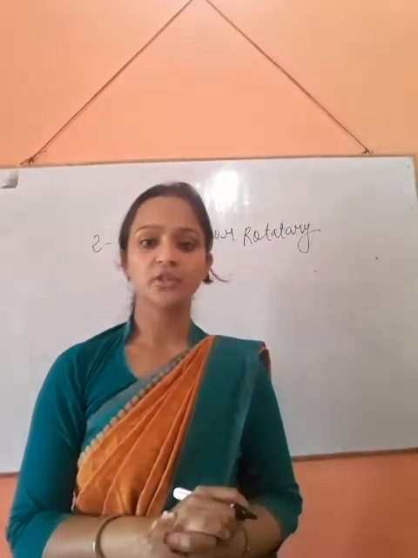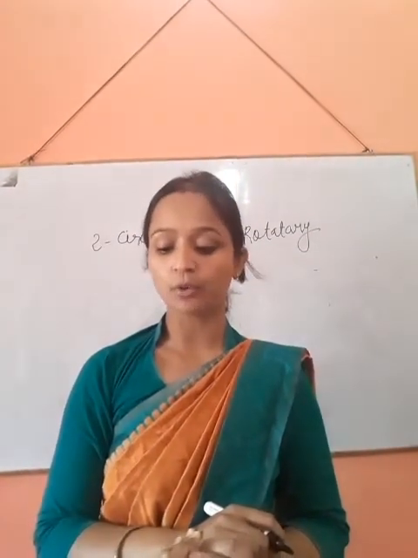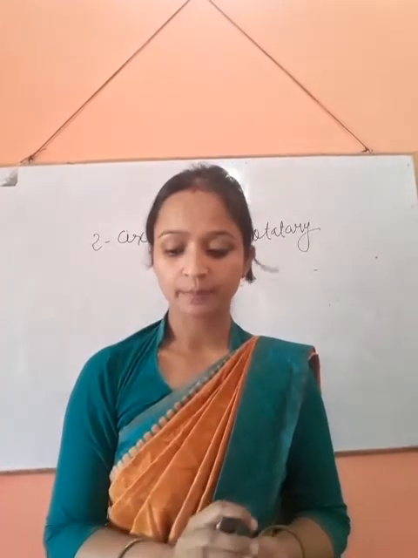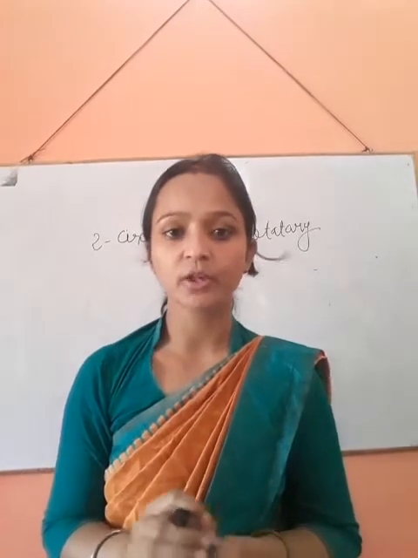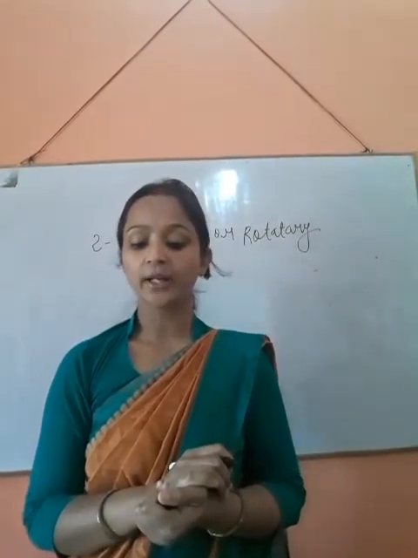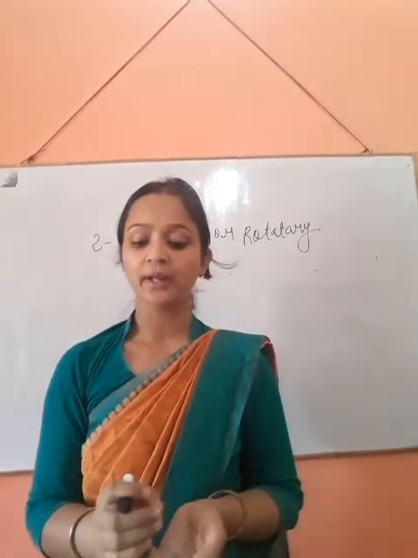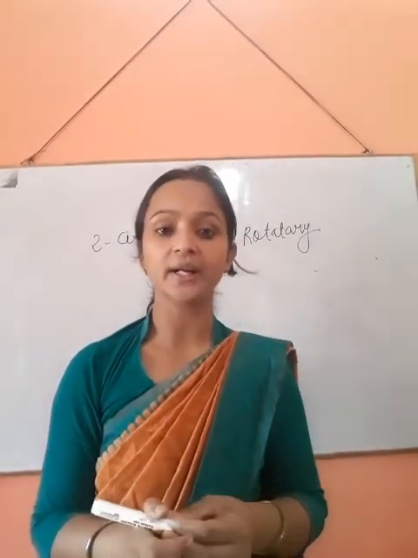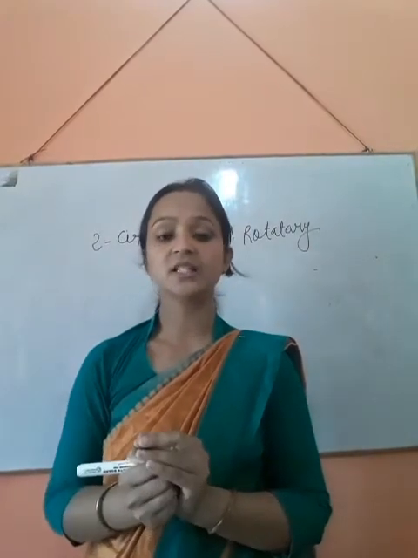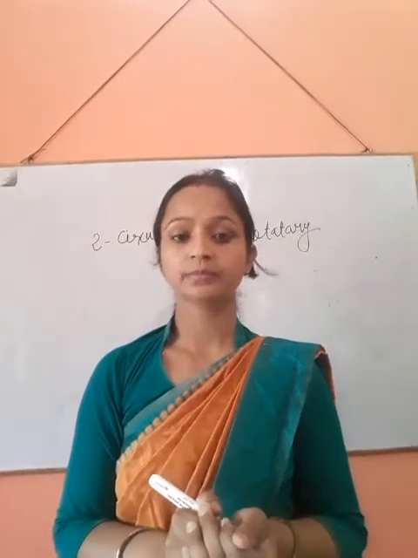A motion in which a body moves about a fixed axis without changing its position is called rotatory motion. Its position is not changing, and this type of motion is called circulatory or rotatory motion.